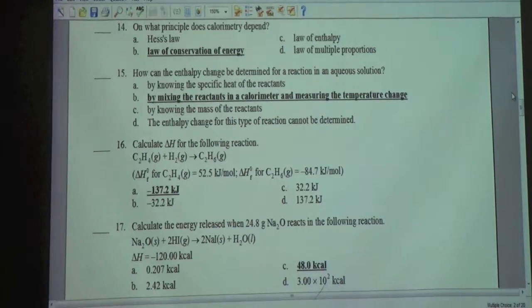How can the enthalpy change be determined for a reaction in an aqueous solution? B. By mixing reactants in a calorimeter and measuring the temperature change. Calculate delta H for the following reaction. A. Negative 137.2 kJ. Calculate the energy released when 24.8 grams of Na2O reacts in the following reaction. C. 48 kCal.